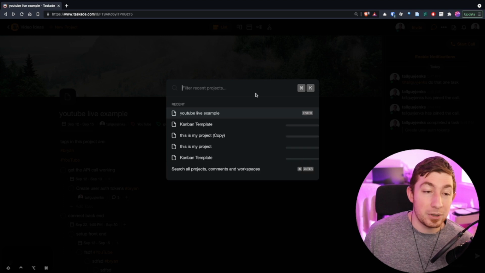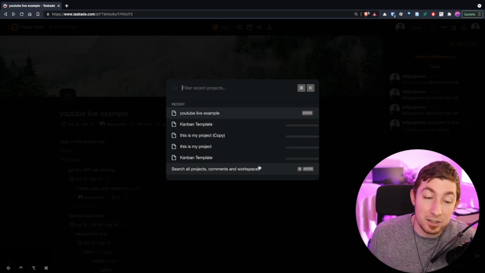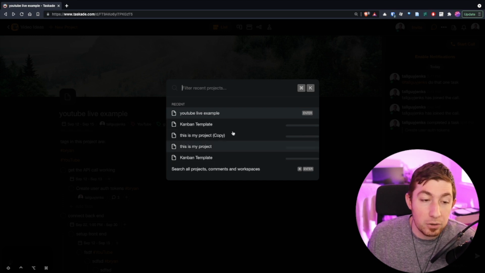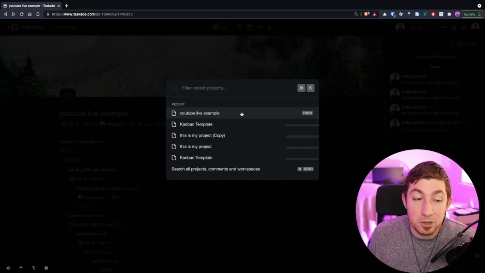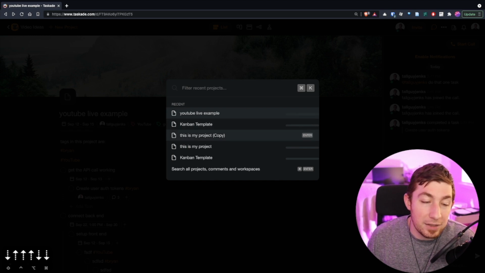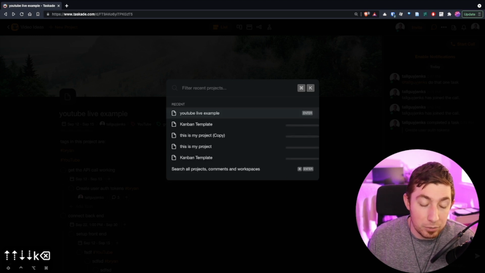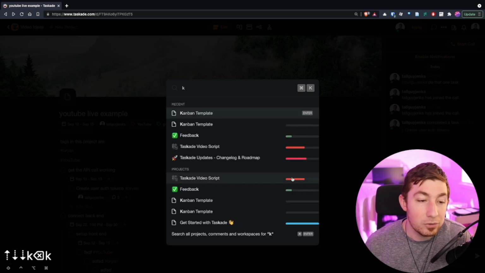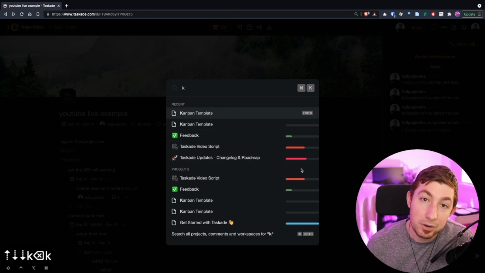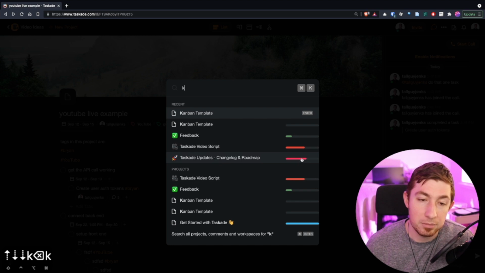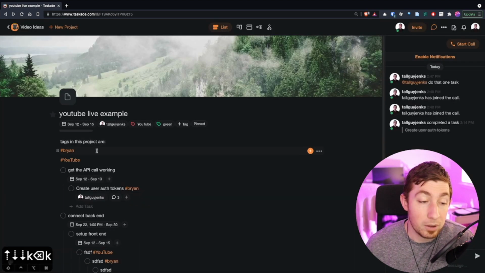But ultimately what I really like about this is that this is basically like the Obsidian quick switcher to switch to your most recent projects in here. So if I was on a project, I can quickly just do Command K and then arrows and then enter into that particular project. That is absolutely wonderful, especially because this also shows you different progress bars for each of these projects. So you can see how far something is along. This is also a really, really awesome feature. You see what's recent and how much it's been worked on.